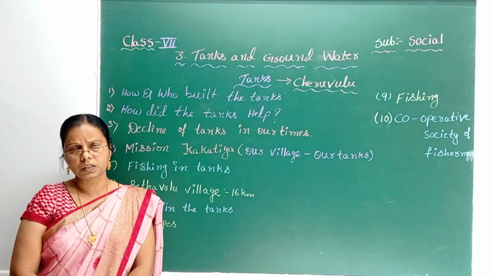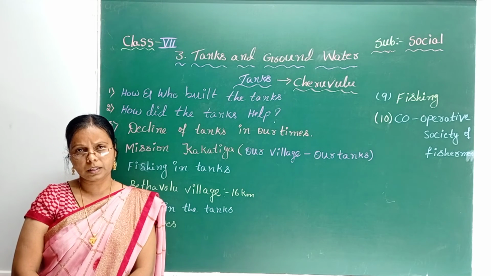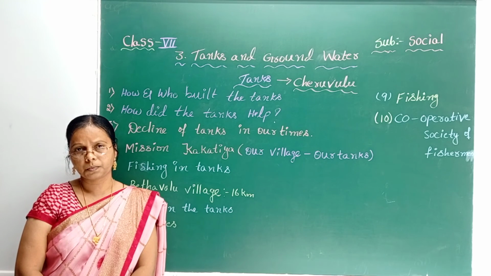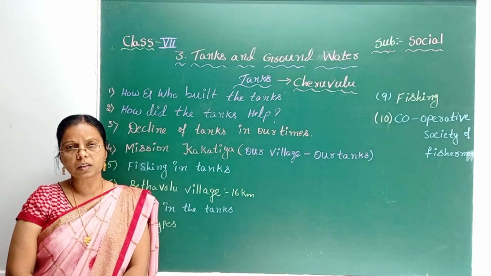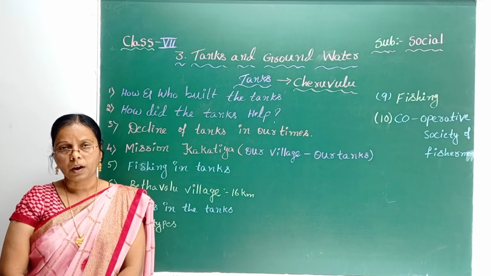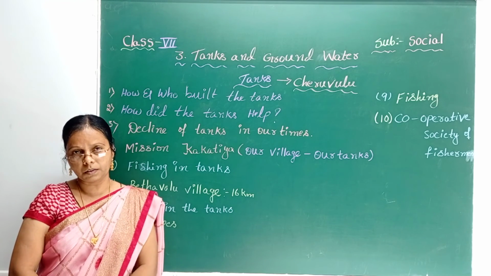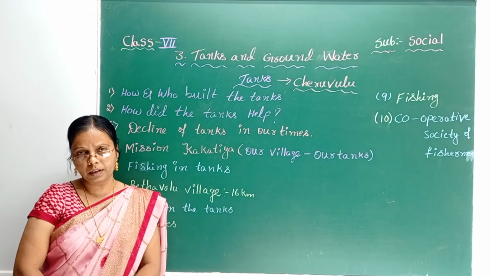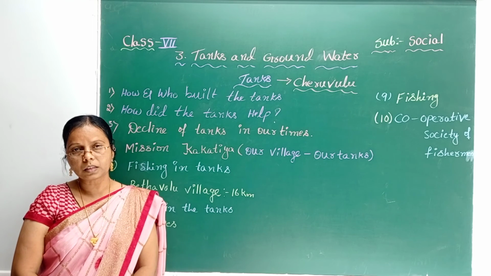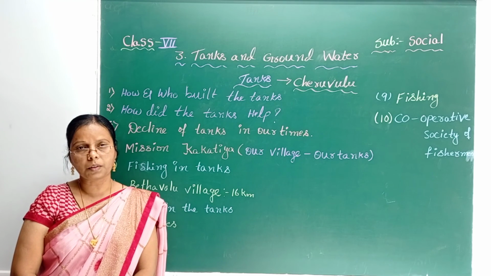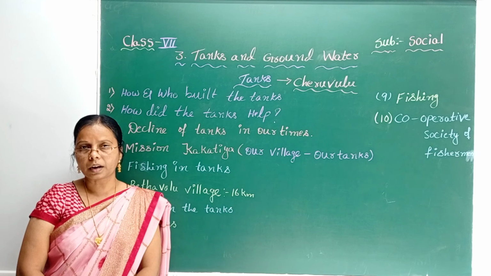But nowadays we can see a new practice in these fishing families. Suppose a fisherman is very poor and, for his household activities, he needs some money. Then he has to borrow the money from whom? From the traders or trader contractors.